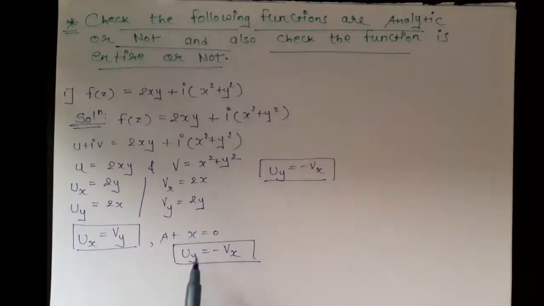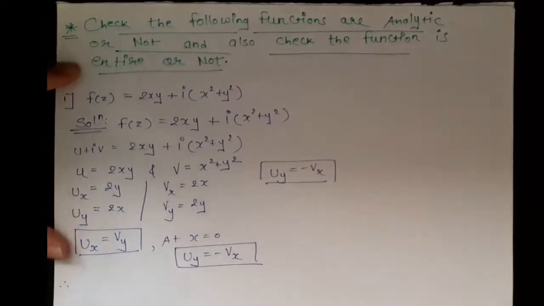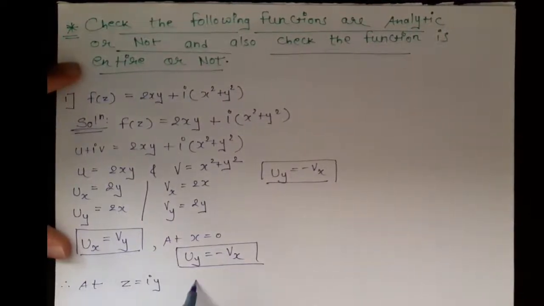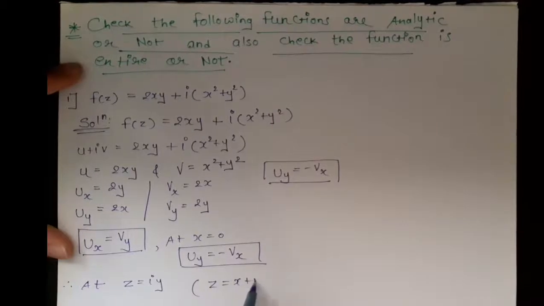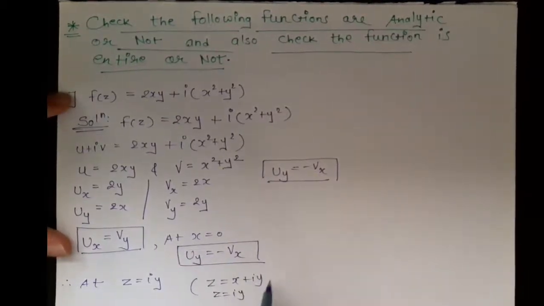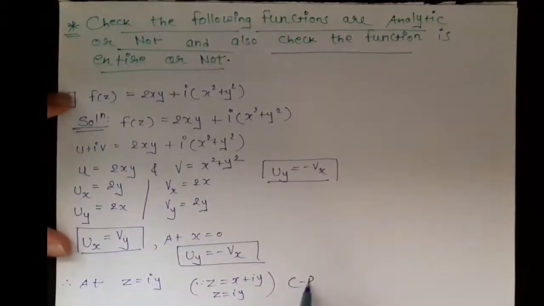So at x equals 0, uy equals minus of vx. That means at z equals iy. Why z equals iy? As we know, z equals x plus iy. So at x equals 0, it will be i into y. So at z equals iy, the CR equation is satisfied.